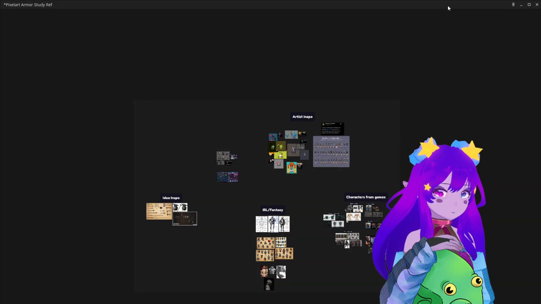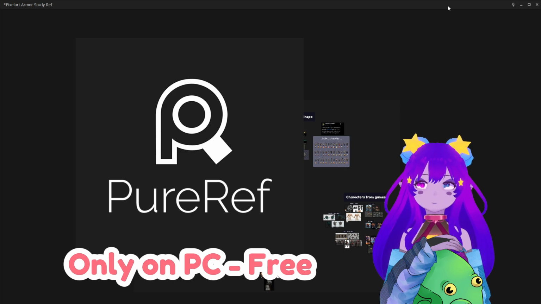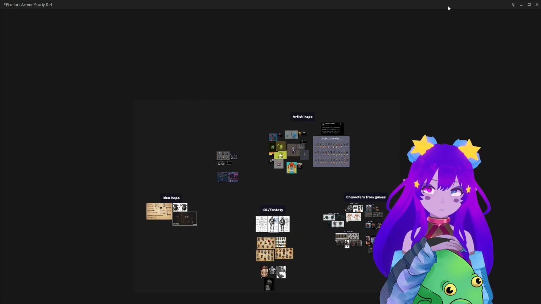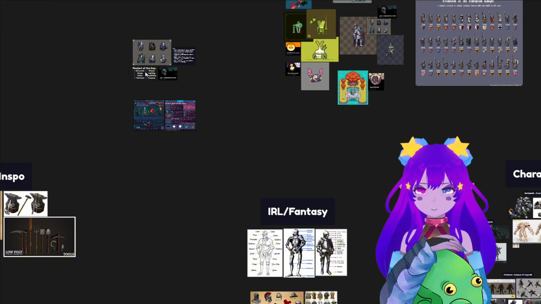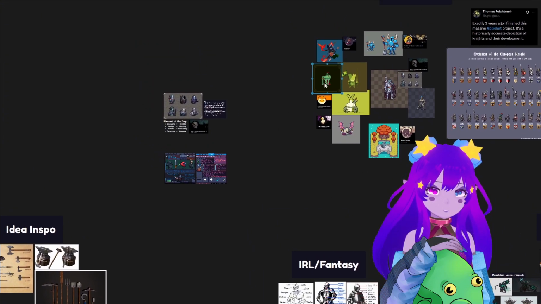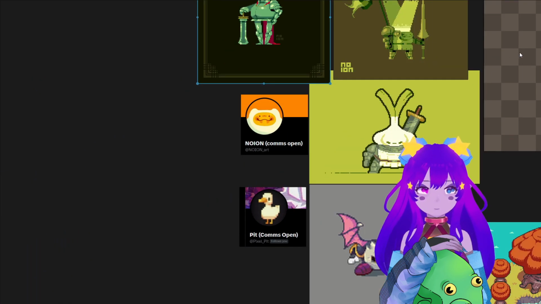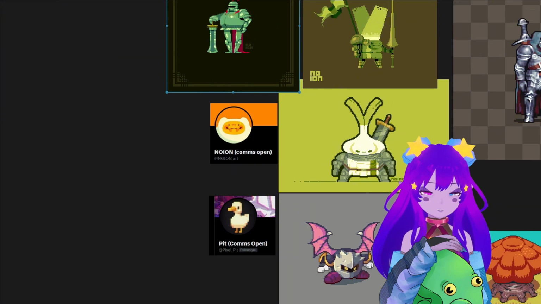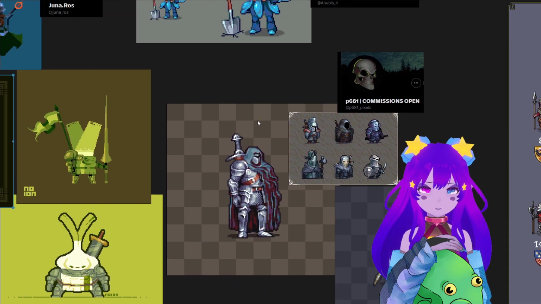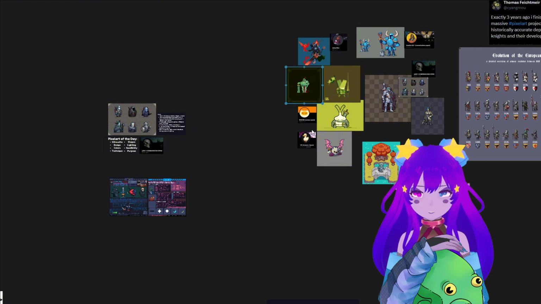Now, there is one more program worth mentioning, and it's called PureRef. As far as I know, it's only available on PC, but it is free, and I like to call it an artist's best friend in the sense of you can drag any image you find online and drop it in. It's nice in the sense of you can have this on the side of your computer, you can drag it, and you can also keep it on top of your art as you're working. It makes for a good way to look at reference. Makes for a way to see, okay, I want to draw in this style, or I want to do this thing, or I want to make this type of art. How can I do it?